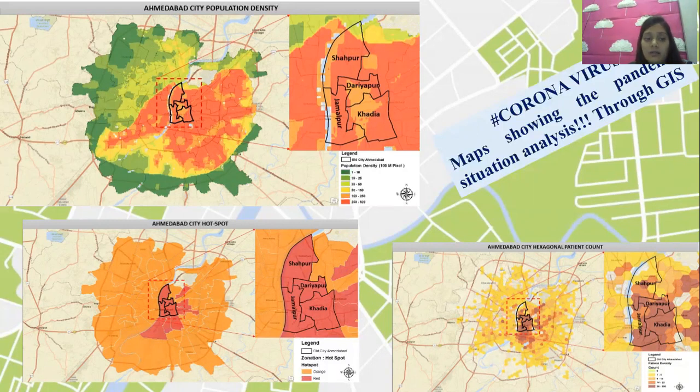By looking at it, you can see with your eyes that the central portion, that is Shahpur, Jamalpur, Daryapur, Khadia, is the most hotspot zone for corona, right? This is how we found out with the help of GIS. If the cases are much higher there, it highlights that these areas, Shahpur and Jamalpur, are very much affected in the whole of Ahmedabad, right? This data is from the starting weeks of corona, so it is shown like this. Next you can see the patient density count, right?